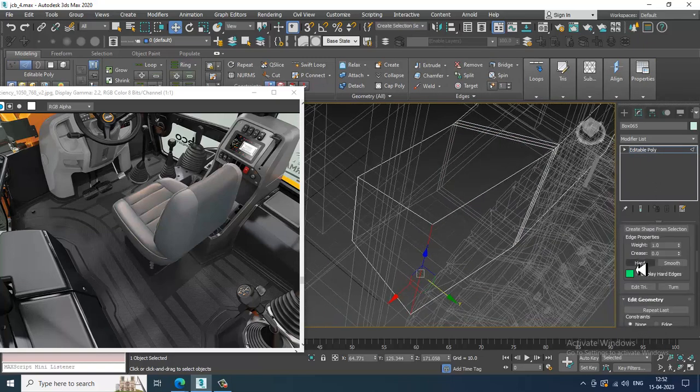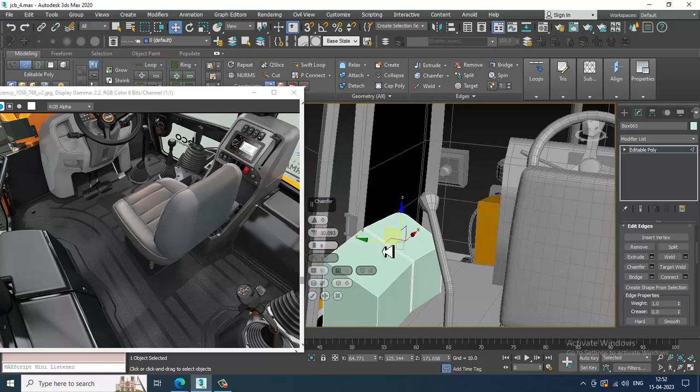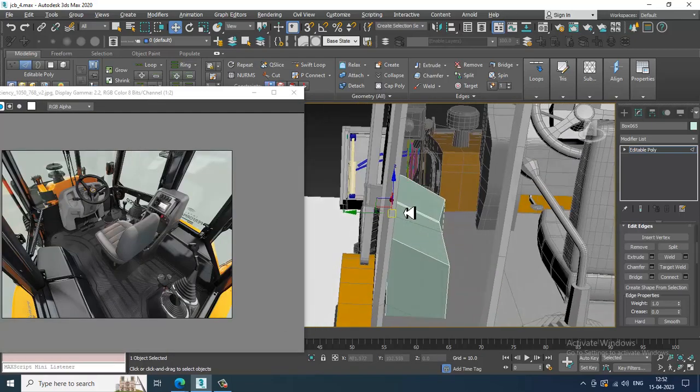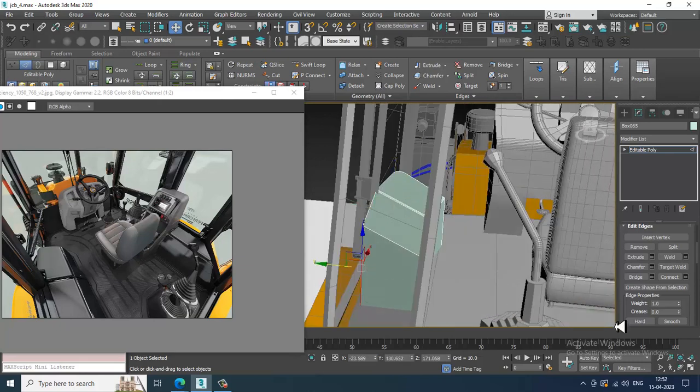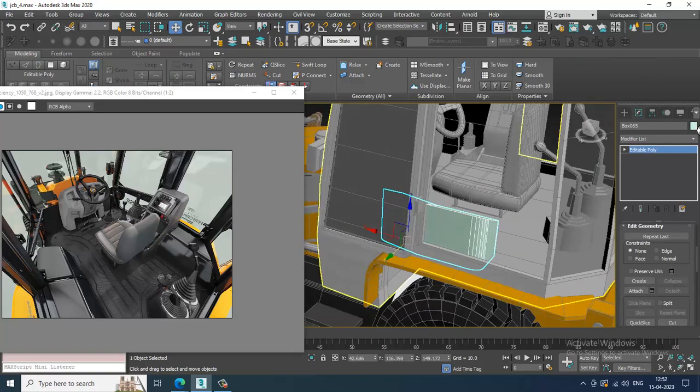Select these edges over here and slightly I can assign a bit of chamfer, and let's click OK. The same way we can assign a chamfer over here also and click OK. So we can do these details in this way.